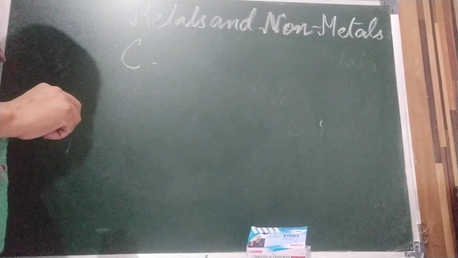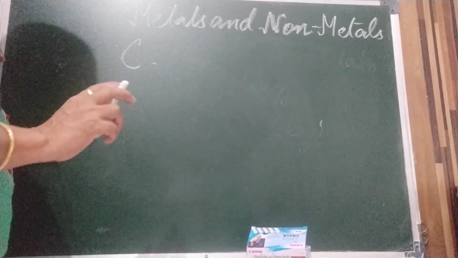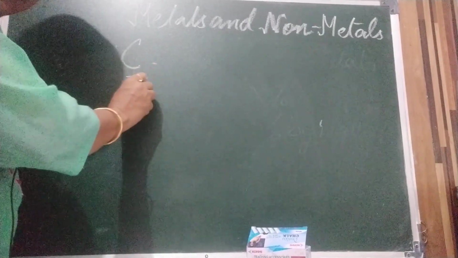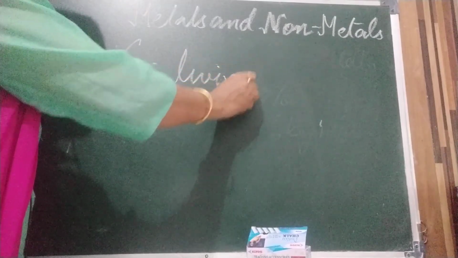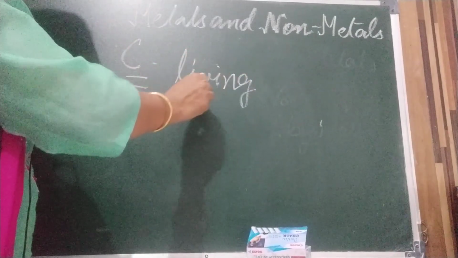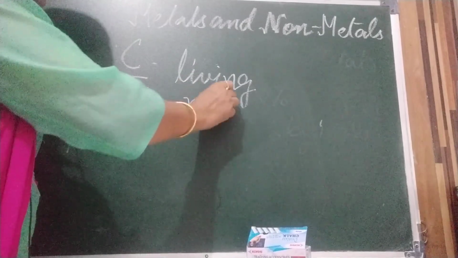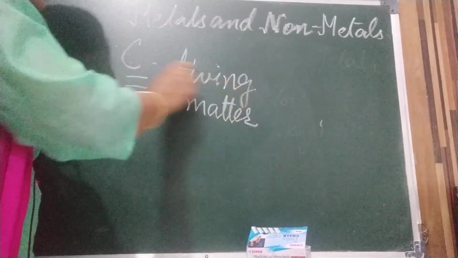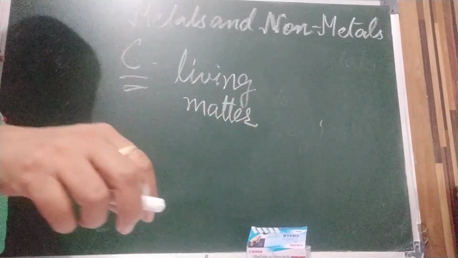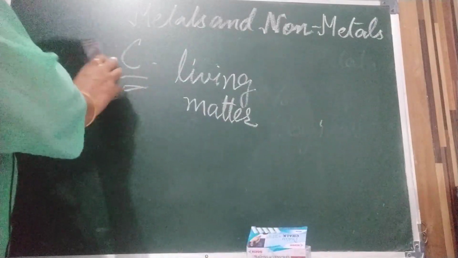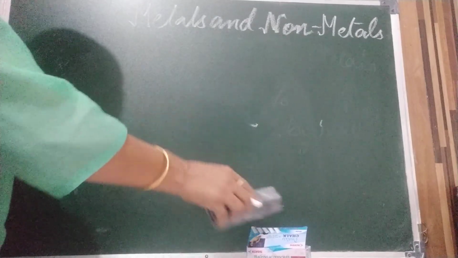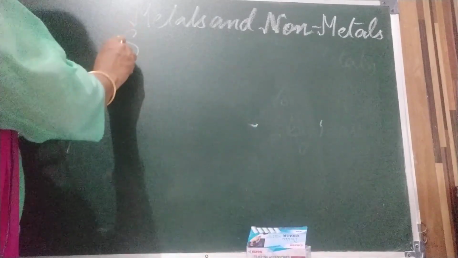Carbon is the central element of all living matter. Like children, protein, everything, the important part is carbon. So we say carbon is the central element of all living matter. Now come to metalloid silicon.